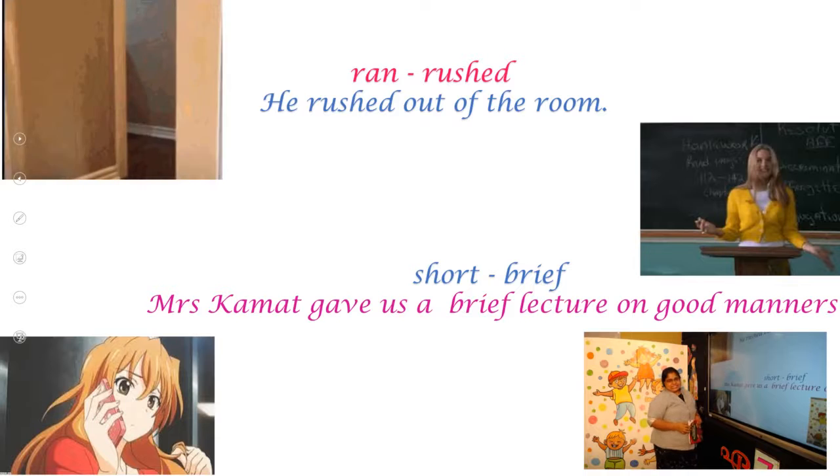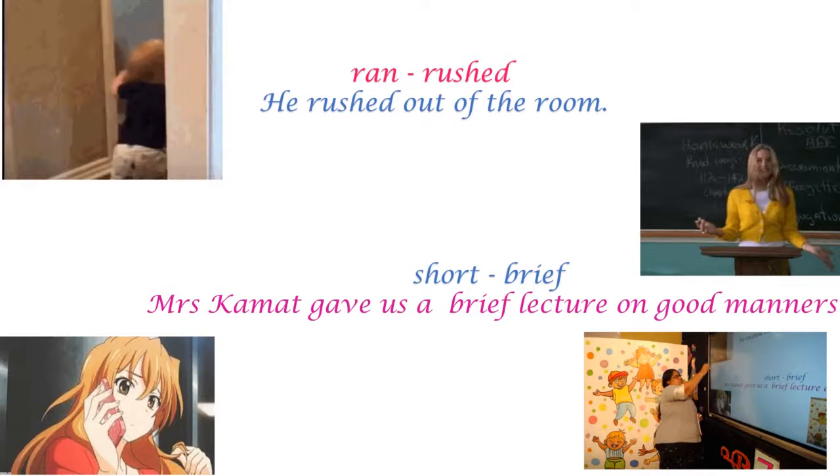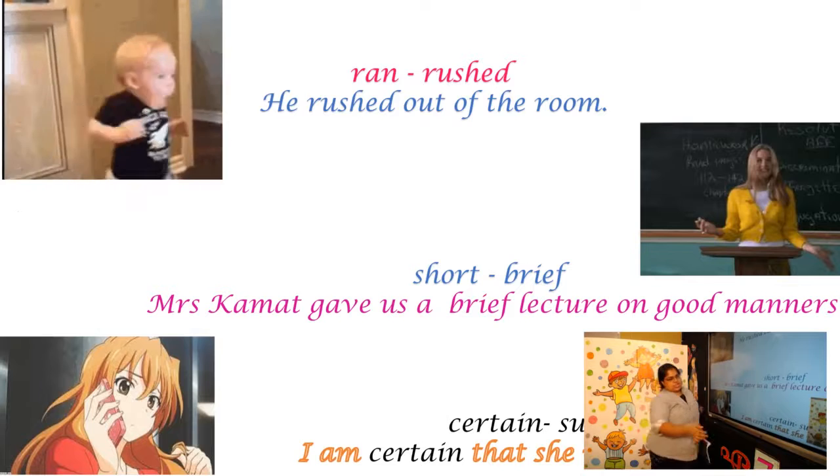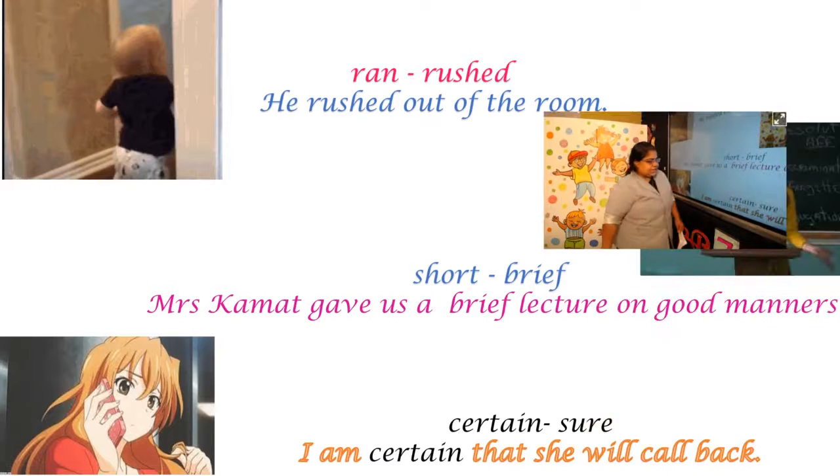Now, look here. You can see one girl. What is she doing? She is calling someone, right? Look here. I am certain that she will call back. So what is certain? Another word for certain is sure. I am sure that she will call back. So certain and sure are words with the same meaning.